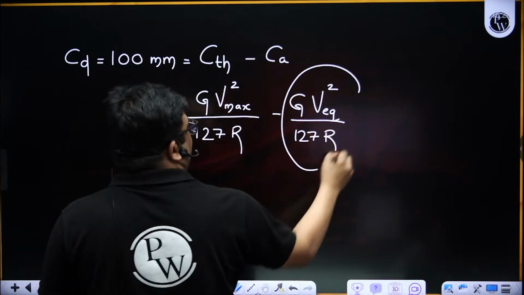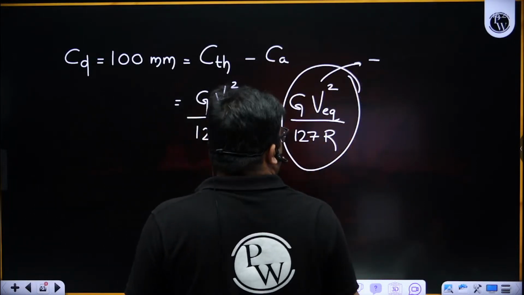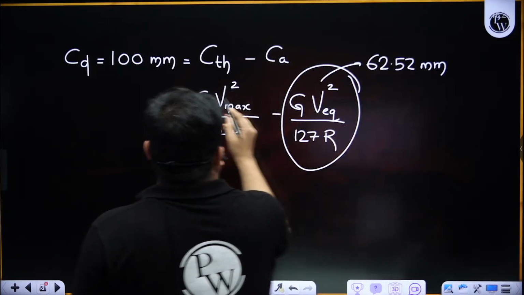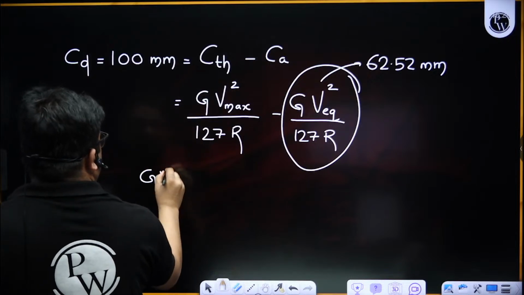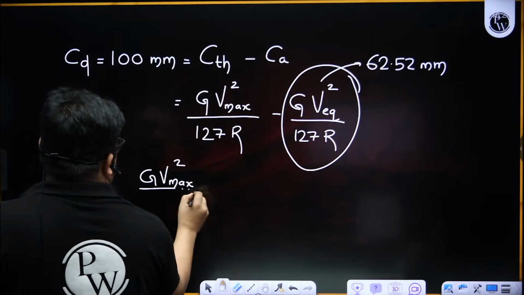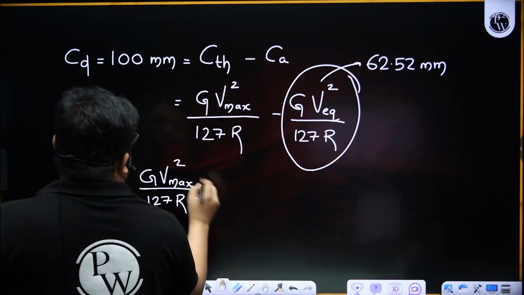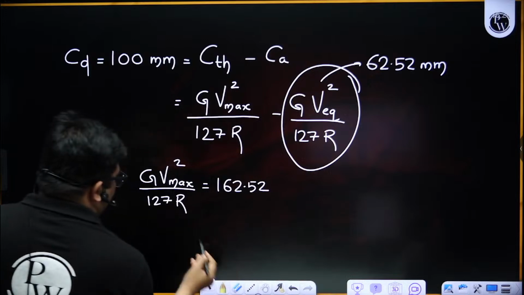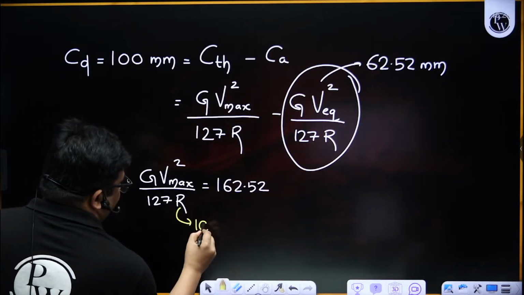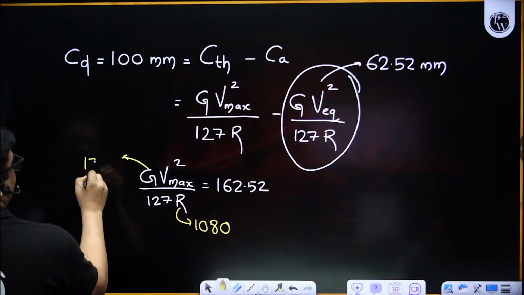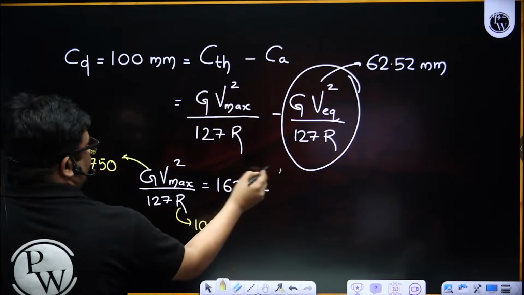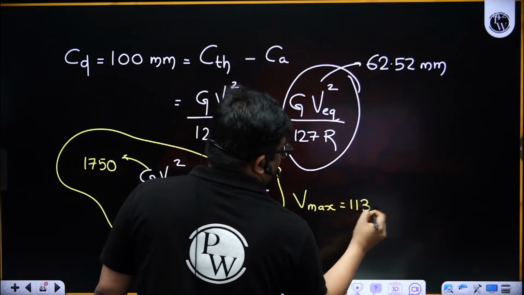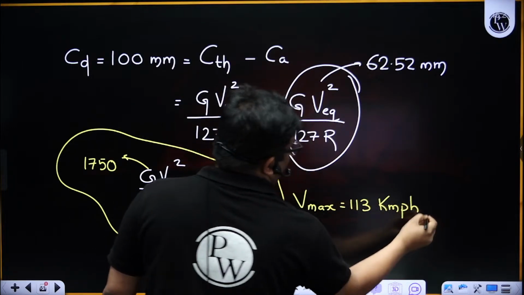This you got 62.51. So from here, G Vmax square by 127R is equal to 100 plus this 62.52. You know radius as 1080, you know G as 1750, so you can find Vmax.